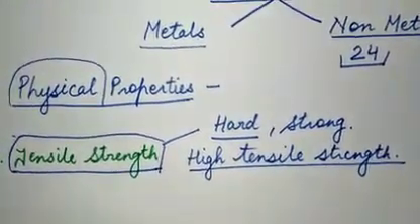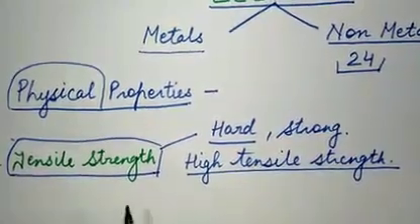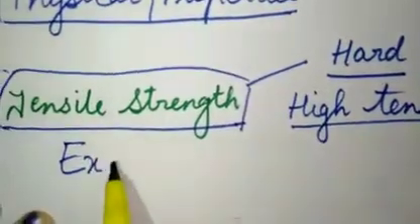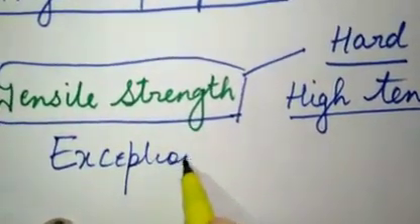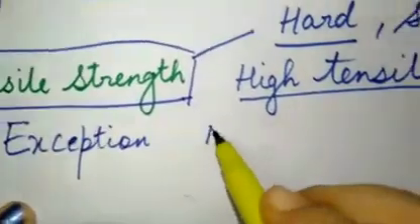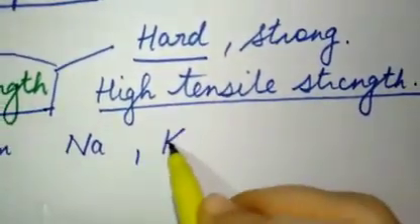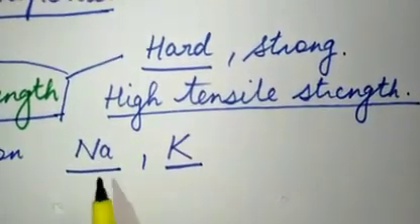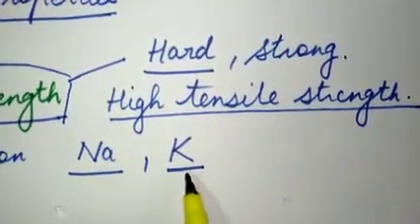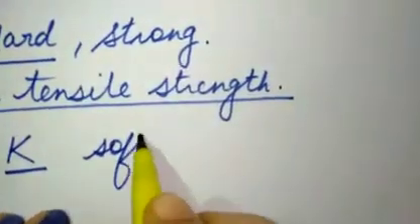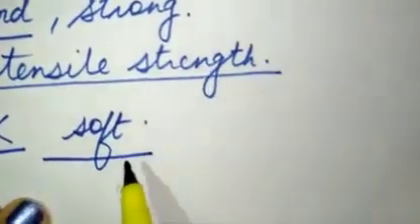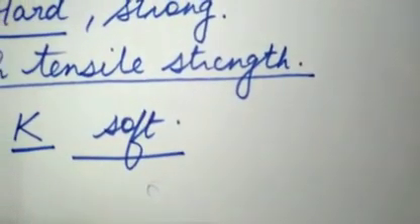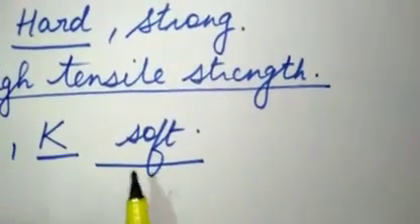They are very strong, very hard, and every property has some exceptions also. Here the exceptions are metals like sodium and potassium. Na is the symbol for sodium and K is for potassium. These are very soft metals. They are so soft that they can be cut even with a knife into pieces.